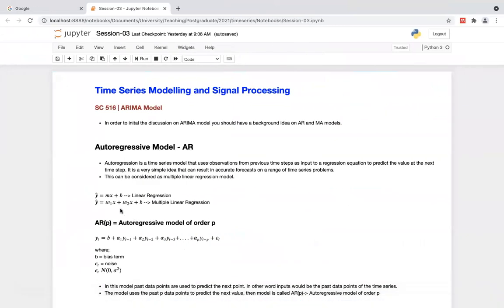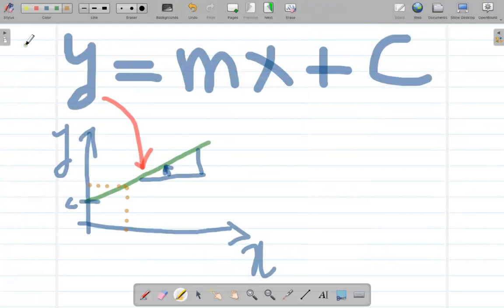Like here in this equation, you can see y hat equal mx plus b, which is representing the linear regression model. Then what about a multiple linear regression model?